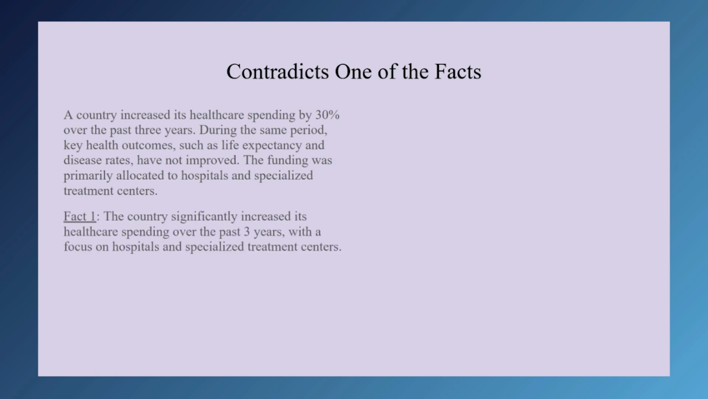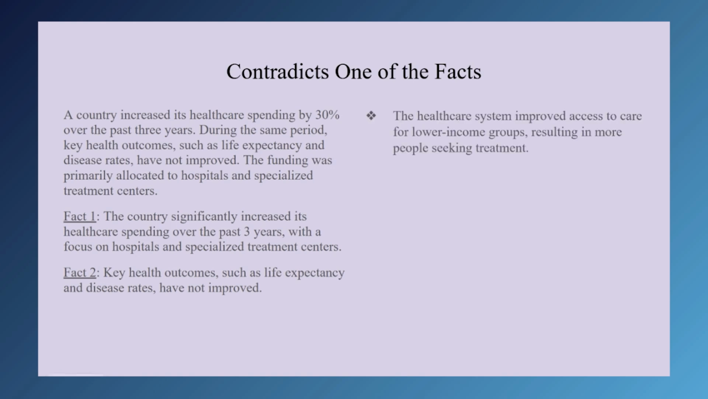Here are our 2 facts. 1, the country significantly increased its healthcare spending over the past 3 years with a focus on hospitals and specialized treatment centers. And 2, key health outcomes, such as life expectancy and disease rates, have not improved. What if our answer was the healthcare system improved access to care for lower income groups, resulting in more people seeking treatment? This choice might seem to contradict the premise about key outcomes not improving if these people have improved access to care and more of them are seeking treatment, so it does not work.